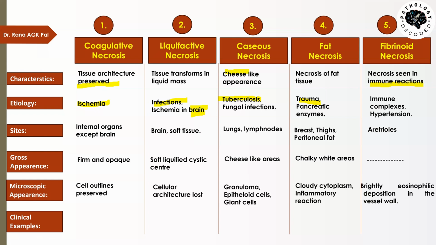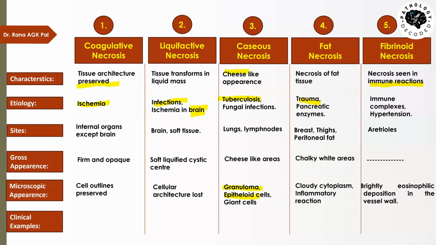Microscopic appearance: coagulative necrosis, cell outlines are preserved. Liquefactive necrosis, cellular architecture is lost. In caseous necrosis, we have what we call a granuloma, and there are epithelioid cells. See over here again the word oid has come. Like I told you, in fibrinoid there is oid, so epithelioid. So again from the name it is clear that these cells are not epithelial cells but they are oid of them. Oid means that they look like epithelial cells but they are not epithelial cells. So what are epithelioid cells? They are activated macrophages. Macrophages are mesenchymal cells. They are not epithelial cells, but their appearance looks like epithelial cells. That's why they are called epithelioid cells.